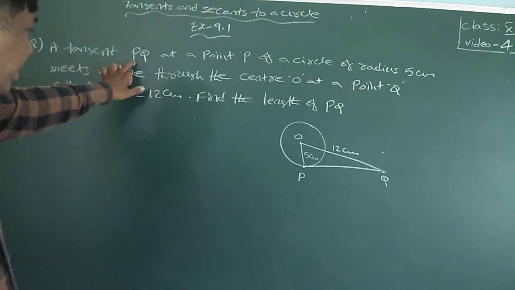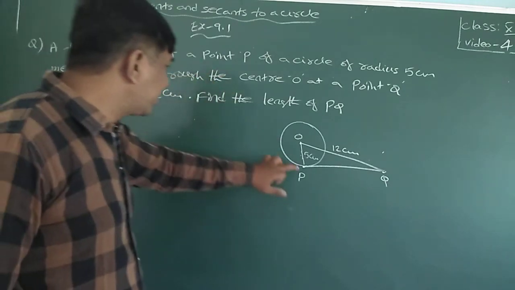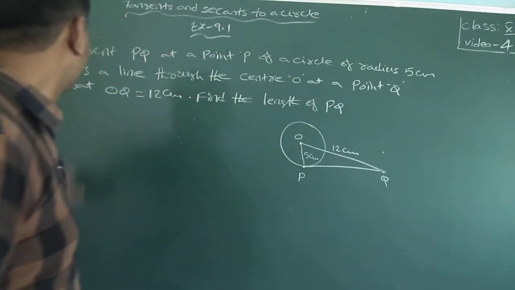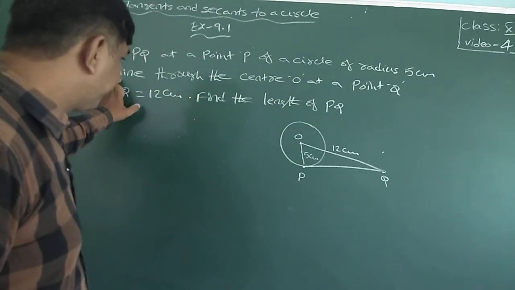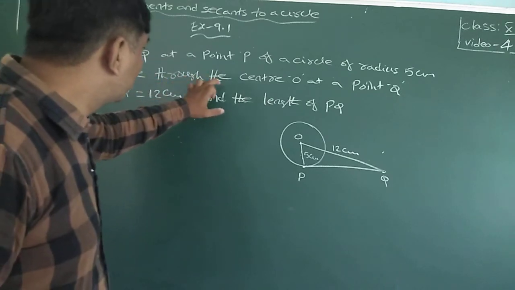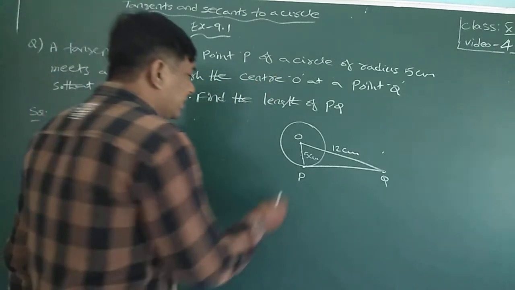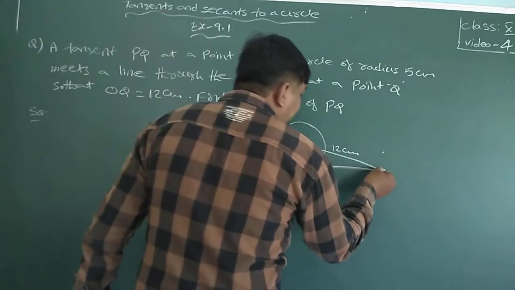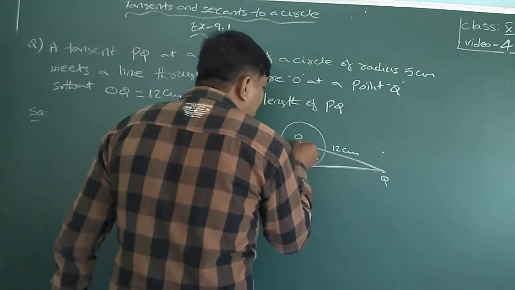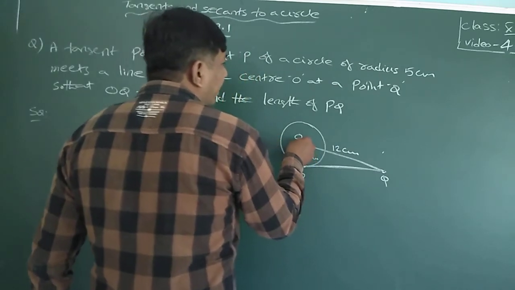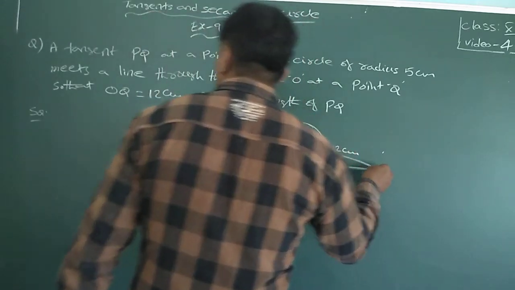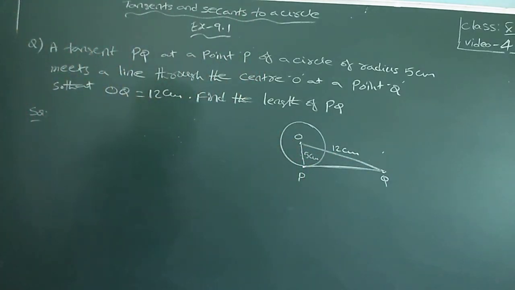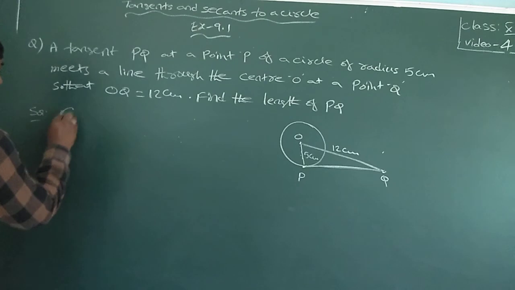A tangent PQ at a point P of a circle of radius 5 centimeters meets a line through the center O. This is a tangent. This tangent is meeting a line through the center O at a point Q, so that OQ length is 12 centimeters. Find the length of PQ.